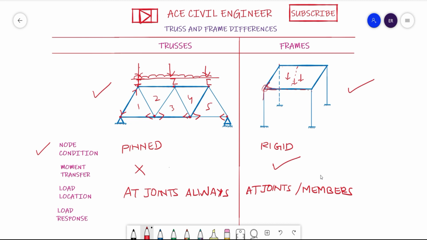But at the top chord members, you will always see compression, meaning towards the joint. So these are the compressive stresses, and this is a tensile stress which is acting at the joints. In this case also, based on the analysis, you can understand whether this is a compression or tension. So this is tension, and these members are subjected to compression. Even in these members you will see some axial forces, whether compression or tension, depending on the load location. So here the load response will always be axial force.